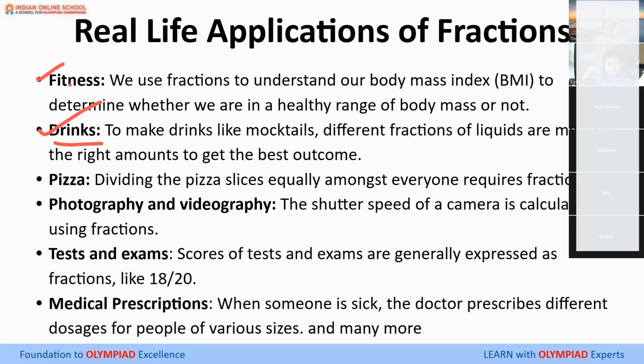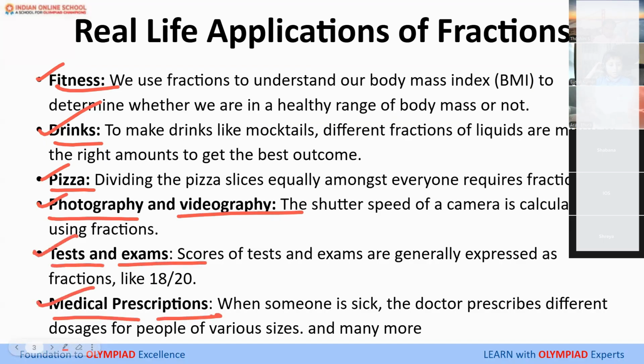Few more real life examples of fitness, drinks, pizza, photography and videography, test and exam, medical prescriptions. Test and exam I've already given you. Pizza, a very common example of pizza is pizza slices. Pizza slices is one example of fractions, right? Cake also. Very good. Cake also. Very nice.